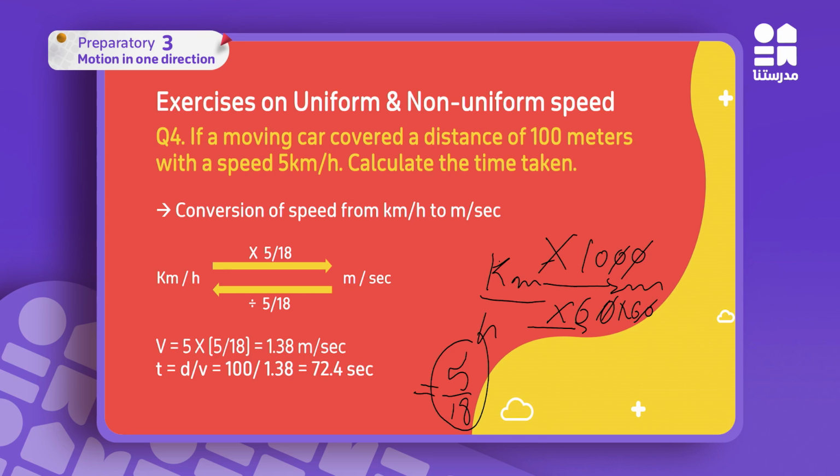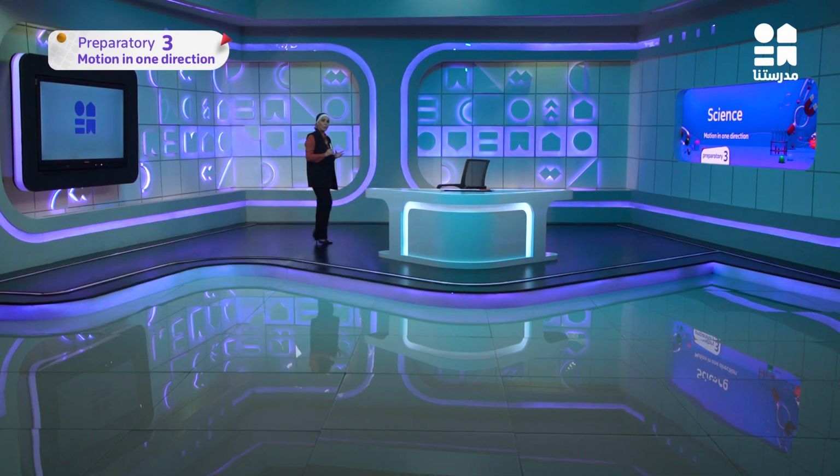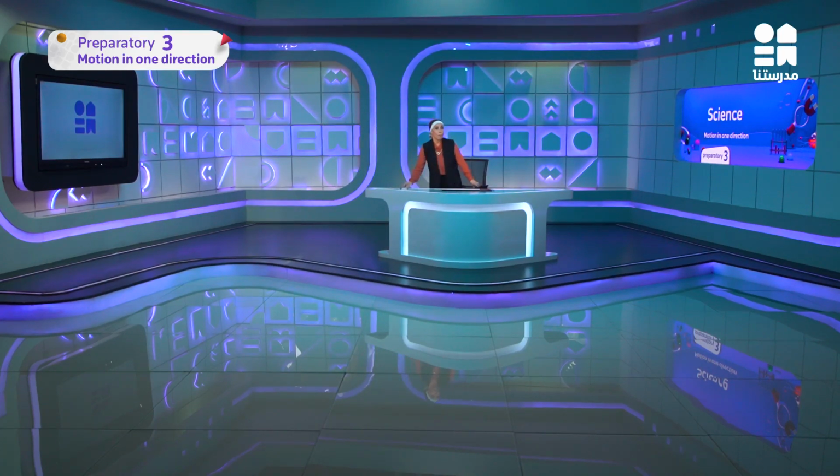Now we reach the last part of today's lesson, and let's sum up what we took in this session. We started by knowing the different types of speed: uniform, non-uniform, average, and relative speeds.